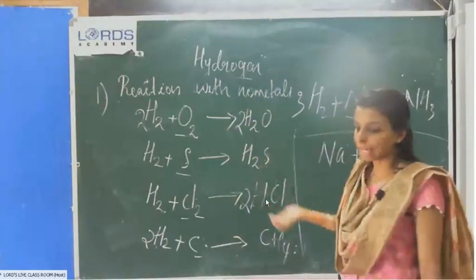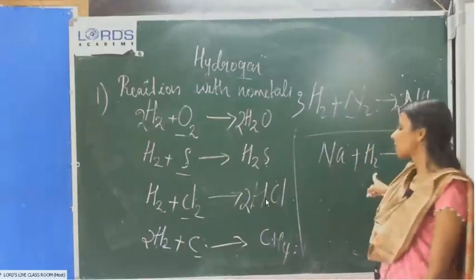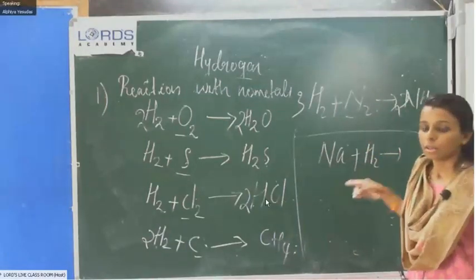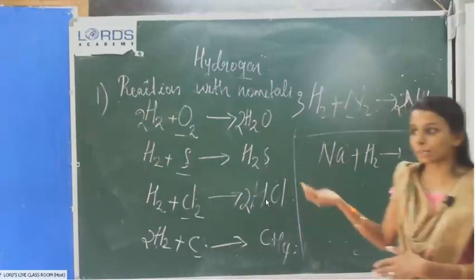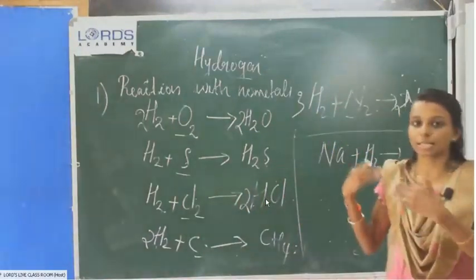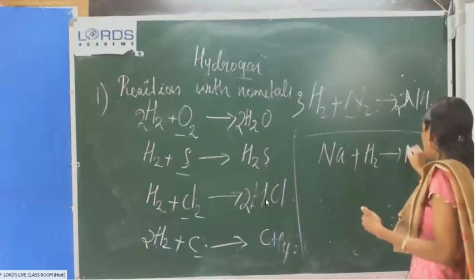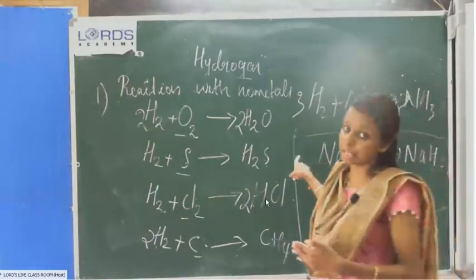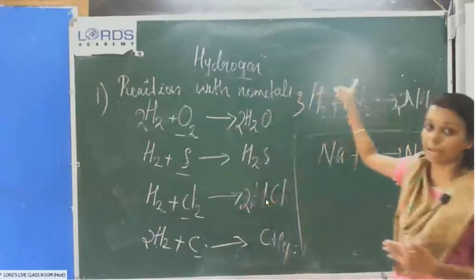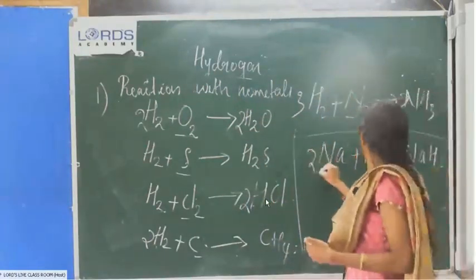Then the reaction with the metals. Sodium reacting with hydrogen gives the corresponding hydride, sodium hydride. What is the formula of hydride? H minus, hydride. So NaH. These are the reactions with metals. These are the reactions with non-metals. So 2Na first.